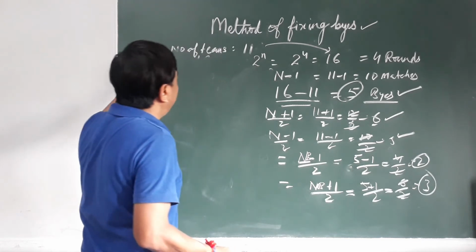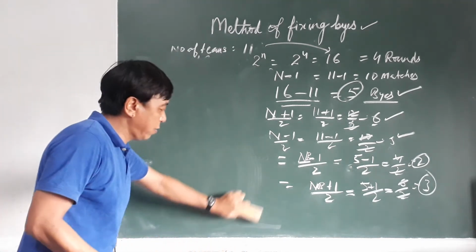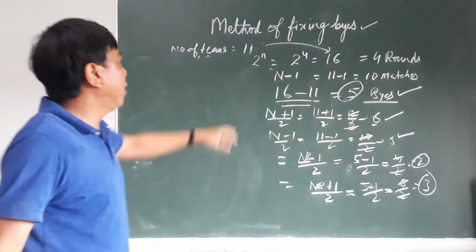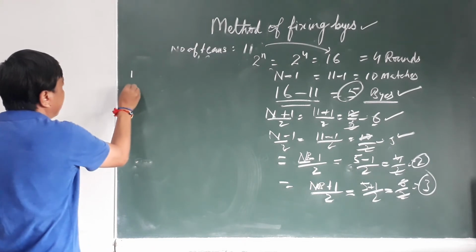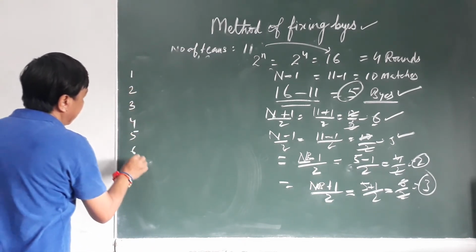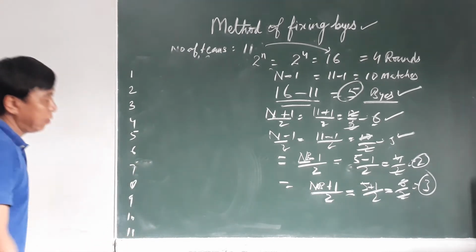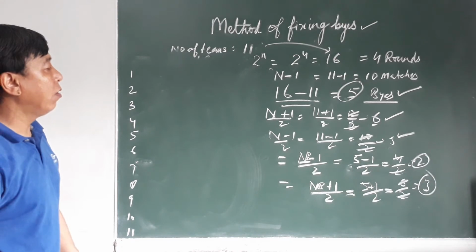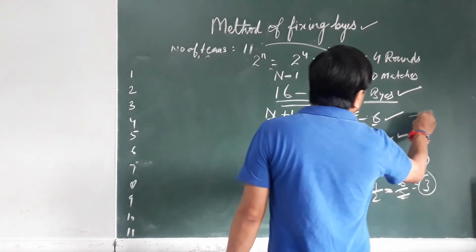Total number of rounds is 4, and the number of teams is 11. You write here 1, 2, 3, 4, 5, 6, 7, 8, 9, 10, and 11 in ascending order.